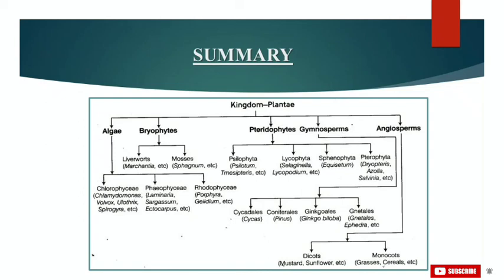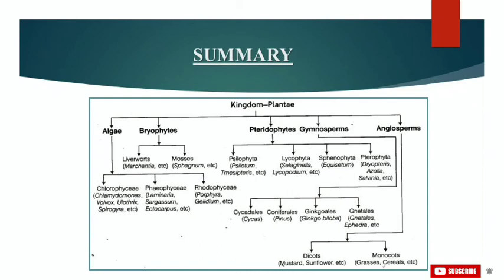And then our third group was pteridophytes. In pteridophytes, the main plant is a sporophyte, which is differentiated into true root, stem and leaves. These organs possess well differentiated vascular tissues. The sporophytes bear sporangia which produce spores. The spores germinate to form gametophytes which require cool, damp places to grow. The gametophytes bear male and female sex organs called antheridia and archegonia respectively. Means the female sex organ is archegonium and the male sex organ is antheridium.